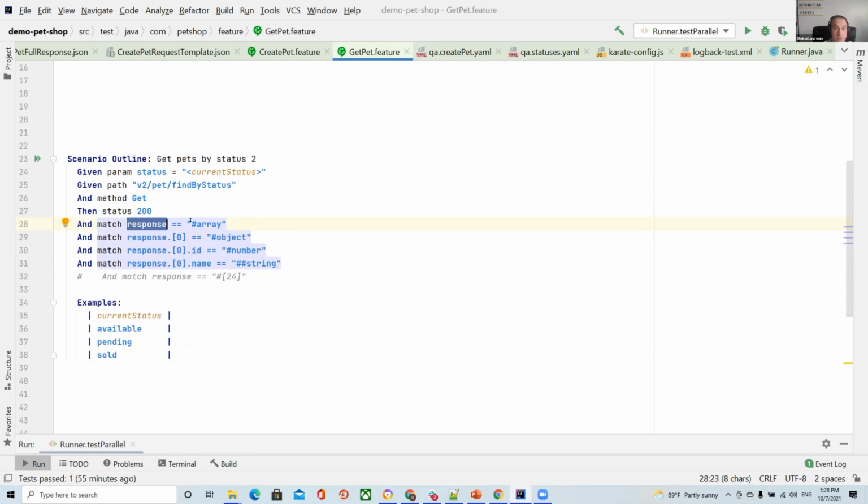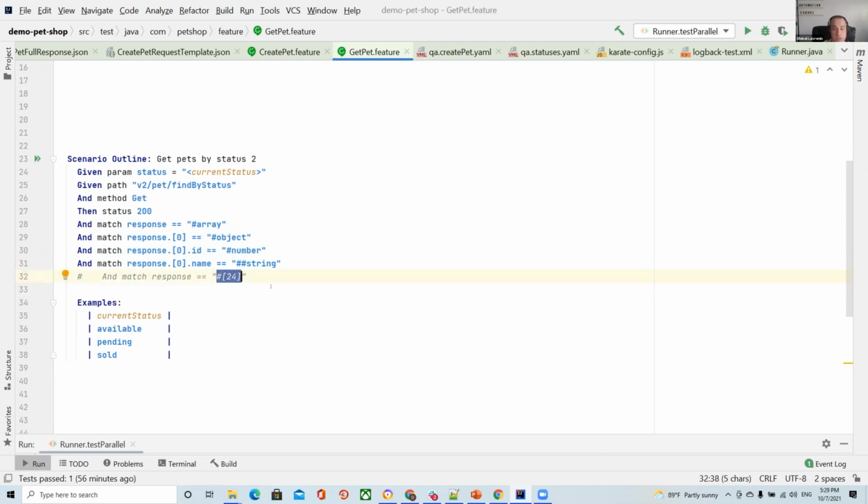Okay, and after that we provide information that the response should be a JSON array. Inside this JSON array, we definitely need to check that it's an object. Yeah, we have an object. Okay, ID should be a number, it can be an integer, and name should be a string. Okay, and if you know exactly that we have a specific number of JSON objects, we can specify this number here.